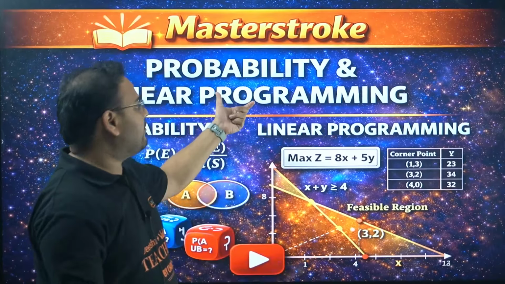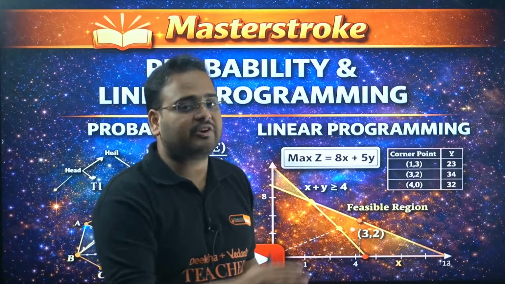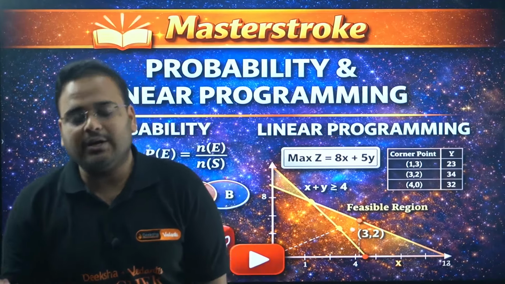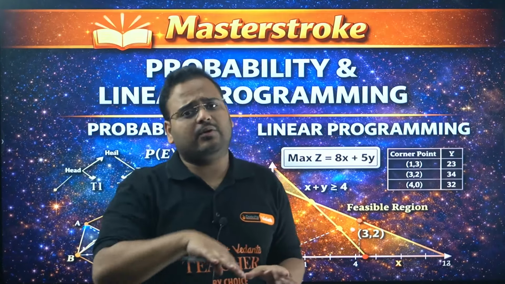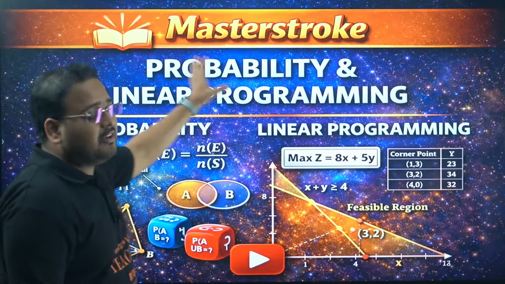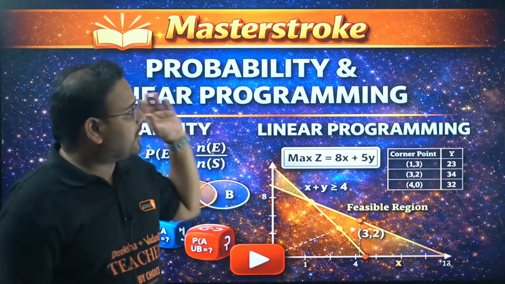Even in linear programming, we'll have a graphical approach question. In CET, they give the graph, and they can ask you the constraints, the objective functions, the maximum, minimum value, the optimized value. But the approach remains the same in both the chapters, whether KCET or PU2. We'll look at the questions later. Right now I have brought some questions today as well, but we'll look at the theory part first.